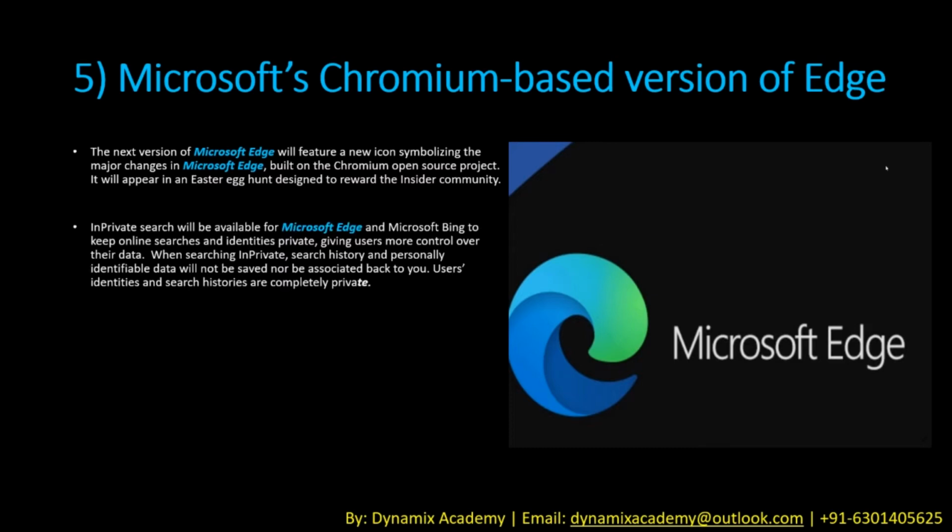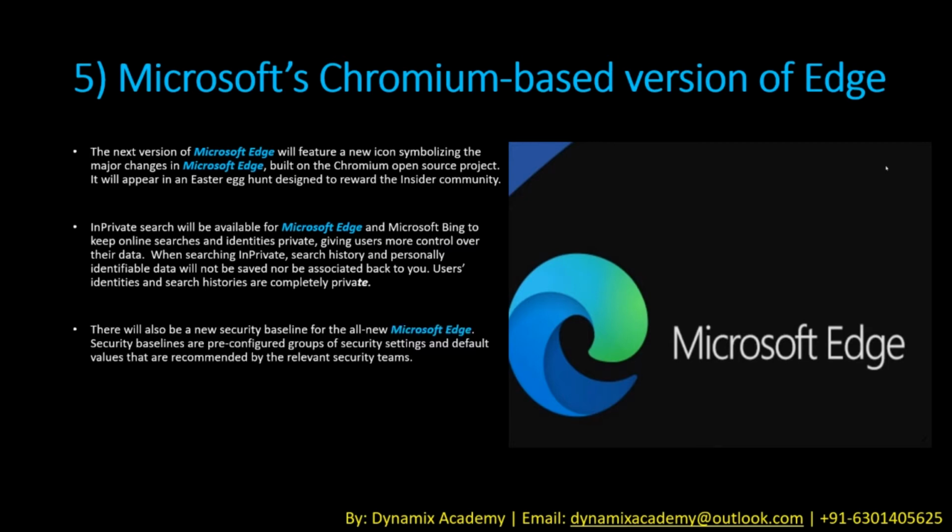In-private search will be available for Microsoft Edge and Microsoft Bing to keep online searches and identities private, giving users more control over their data. When searching in private, search history and personally identifiable data will not be saved nor be associated back to you. Users' identities and search histories are completely private. There will also be a new security baseline for the all-new Microsoft Edge. Security baselines are pre-configured groups of security settings and default values that are recommended by the relevant security teams.